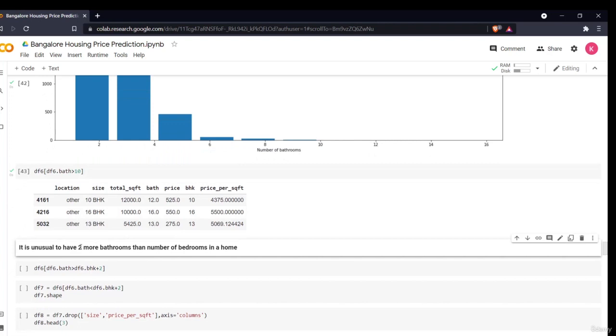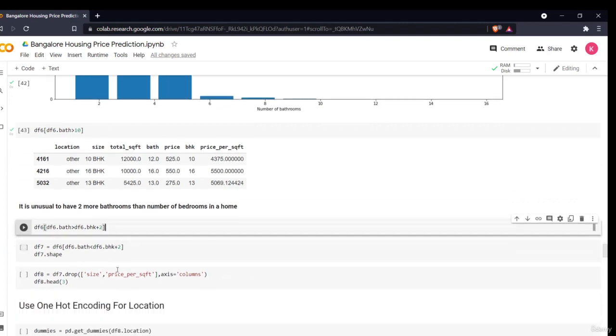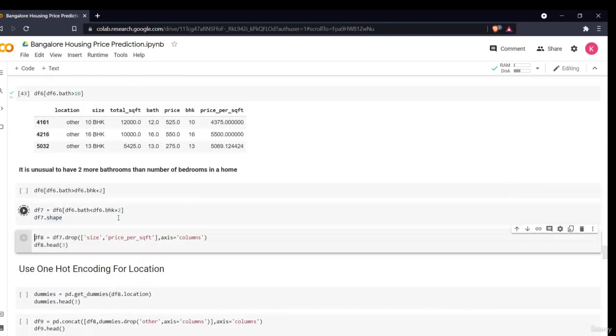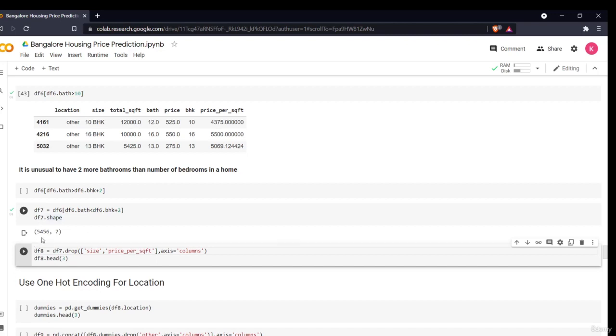It is very unusual to have two more bathrooms than the number of bedrooms in a home. So I am saying, give me that data frame which is having the bathroom greater than the bedroom. It is obviously greater. If a house is having 3 bedrooms, it will have only around 4 bathrooms, not greater than that. But all the other cases which are having greater than that are basically outliers. So I am just getting those values, then I am converting it to a data frame. This is my shape of the data frame.